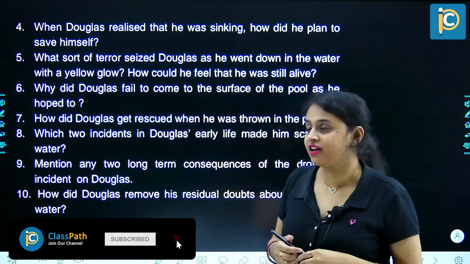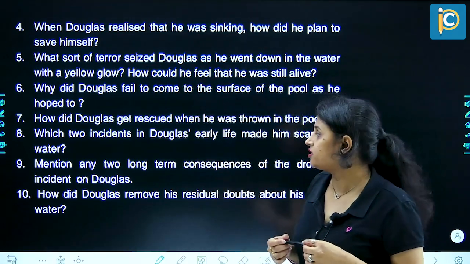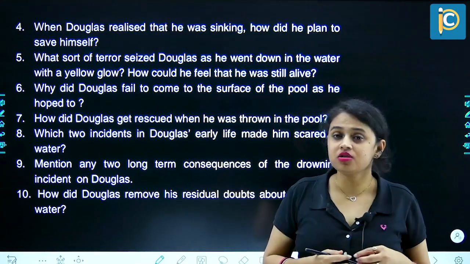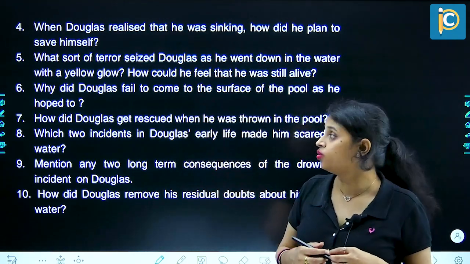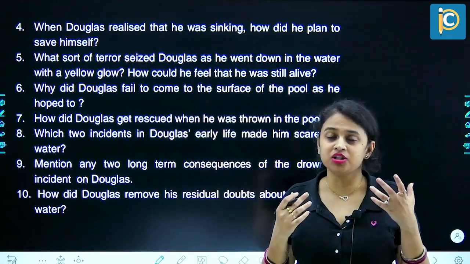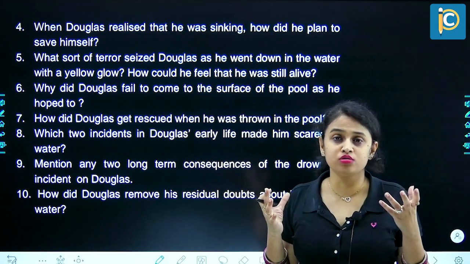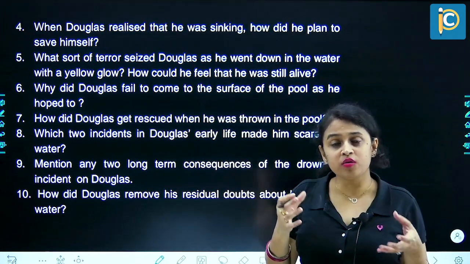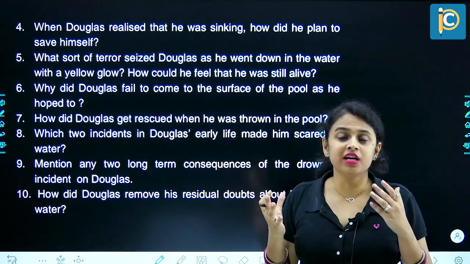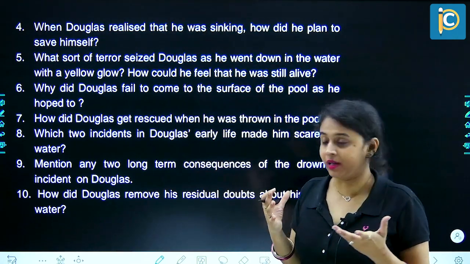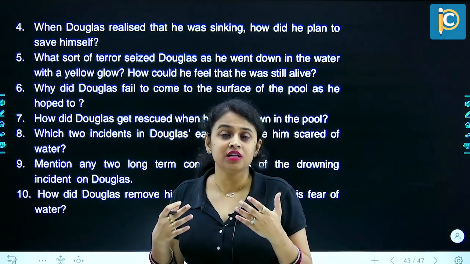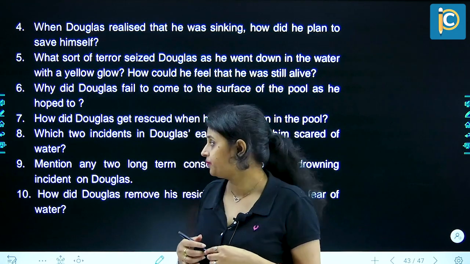Question number 7. How did Douglas get rescued when he was thrown in the pool? Douglas got rescued because the third time when he was drowning, he felt that he was lifeless, about to faint. At that time probably someone saved him, because the next memory he had was that he was lying on his stomach near the pool and he was vomiting. Then he was taken to the locker room. When he felt a little better, he went back home.